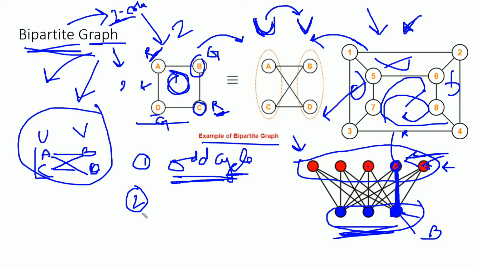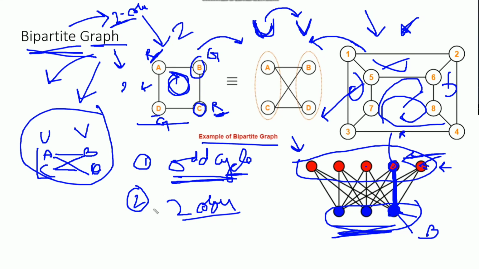Okay. So a bipartite graph is a two colorable graph. If a graph has the two colorable property, then we can say that graph is a bipartite graph. So the first property is that we can divide all the vertices of a graph into two disjoint sets, provided that if there is an edge, then it must go from one set to the other. And all the elements in a set are independent.